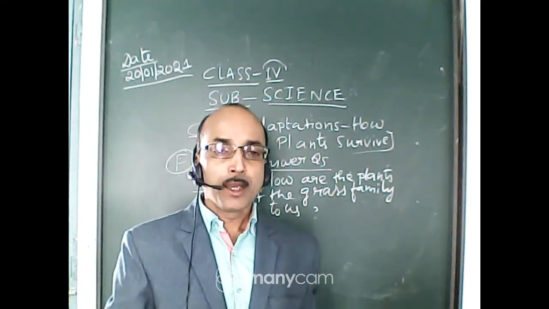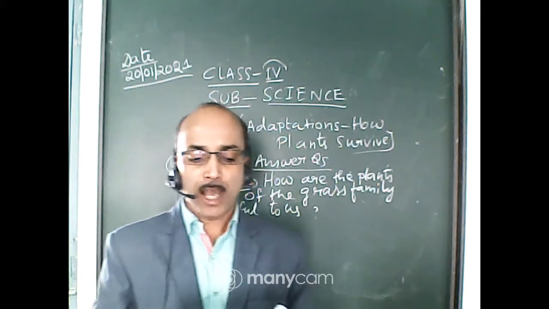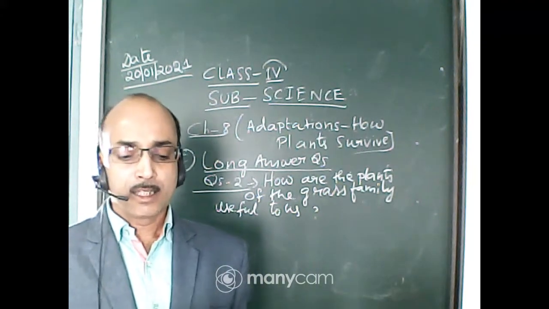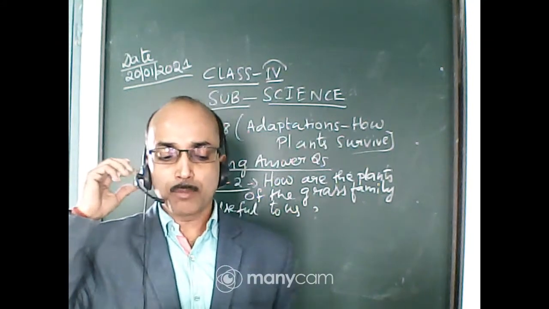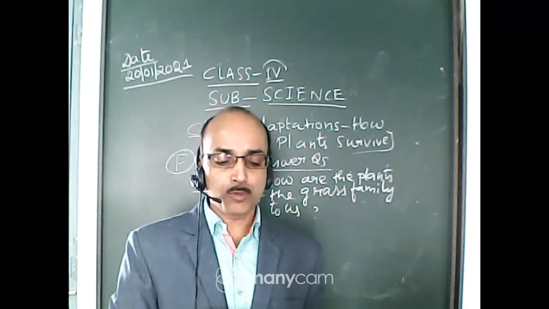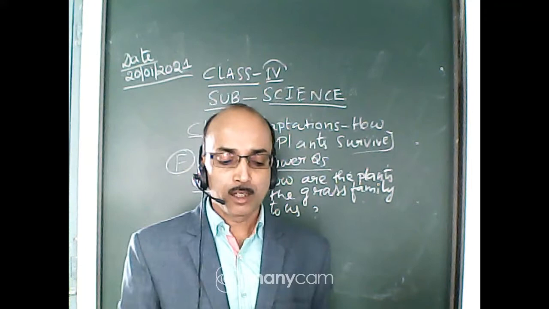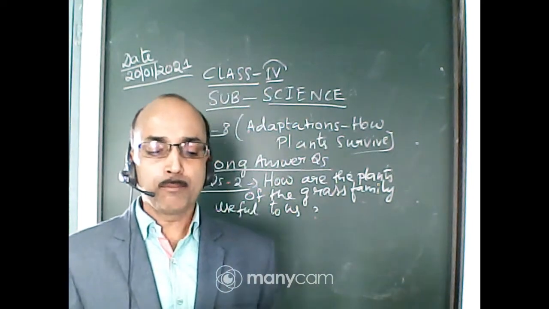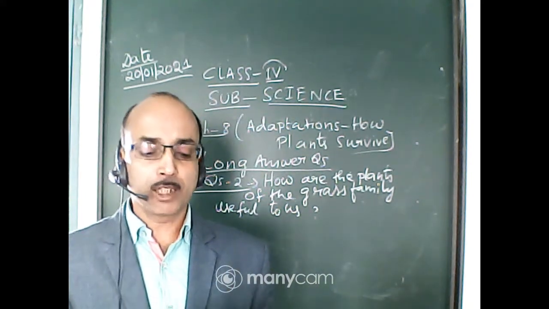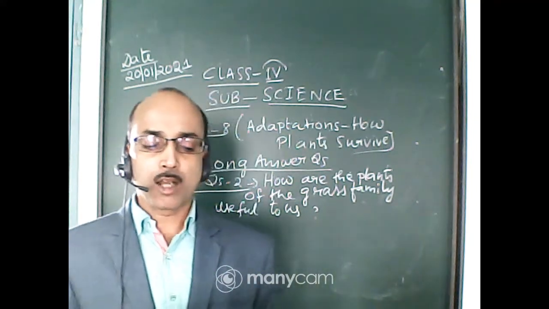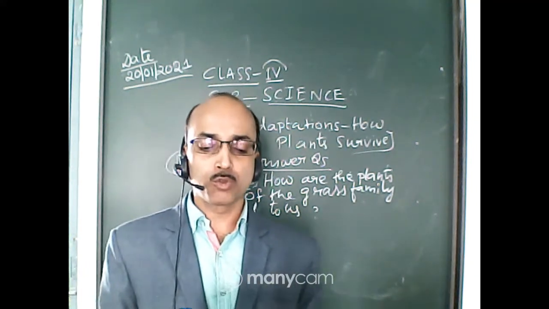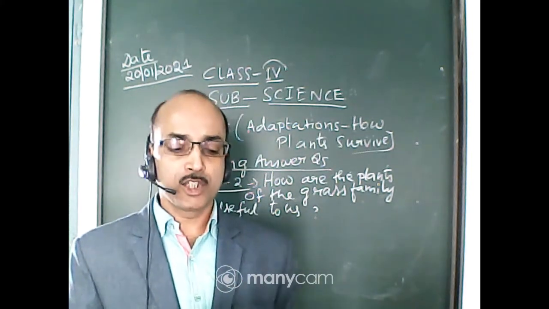Number 1, plants like wheat and rice provide cereals to humans and animals. Number 2, we get sugar from the sugarcane plant. Number 3, bamboo plant is used for making brooms, baskets, mats, etc. Number 4, a grass called papyrus was used to make paper earlier in Egypt.